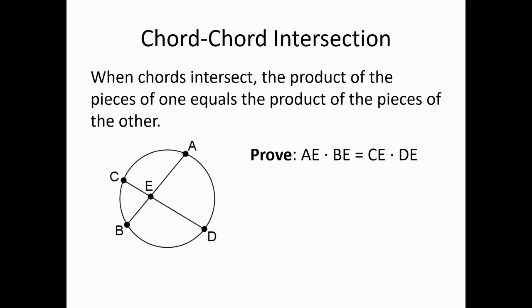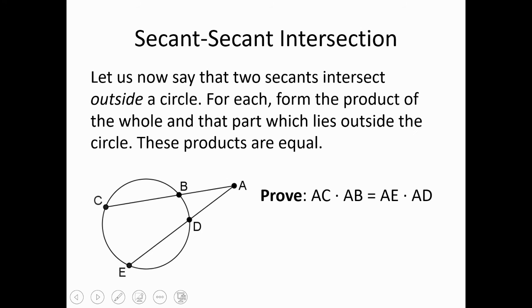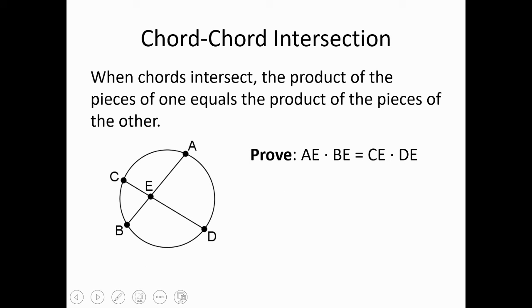Typically, one creates triangles if they're not already present. One proves them similar, usually by angle-angle similarity, and then one writes a proportion because sides that correspond will be proportional to one another. And how will that happen? Well, I believe it might happen like this. So what we'll need are a pair of similar triangles. So I'll simply talk you through this. I think you'll be able to understand. So let us construct CB and AD. You could also construct AC and BD. It doesn't make any difference.